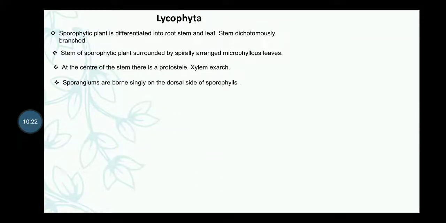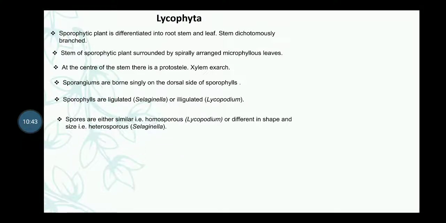Next thing is sporangia are borne singly on the dorsal side of the sporophylls. Next, sporophylls are ligulated or illigulated. The ligulated member is Selaginella, and the example of illigulated member, that is without ligule, is Lycopodium. Spores are either similar in size and function, that is homosporous, example Lycopodium, or different in shape and size and also in function, that is heterosporous, example Selaginella.